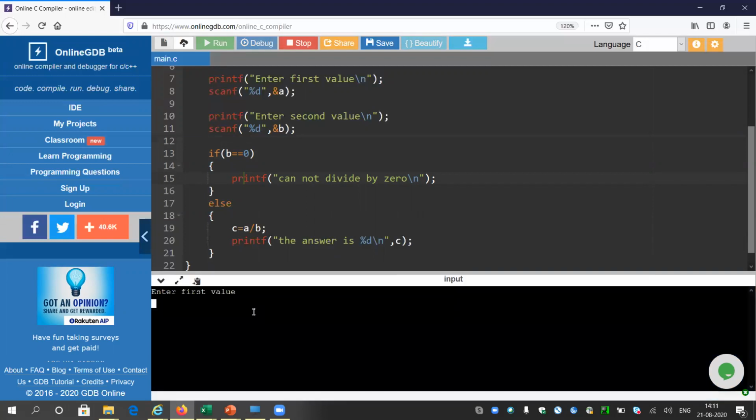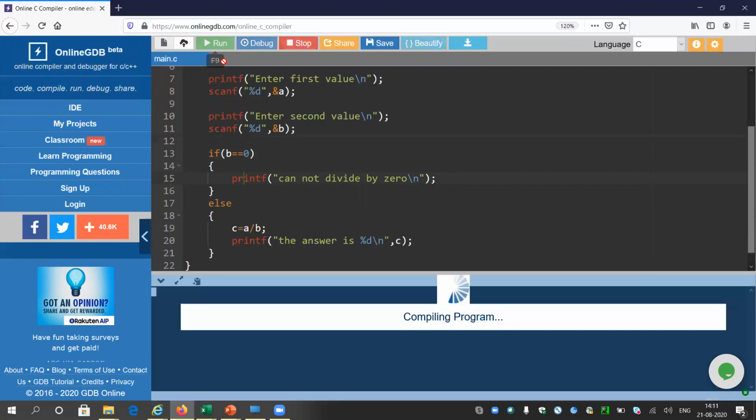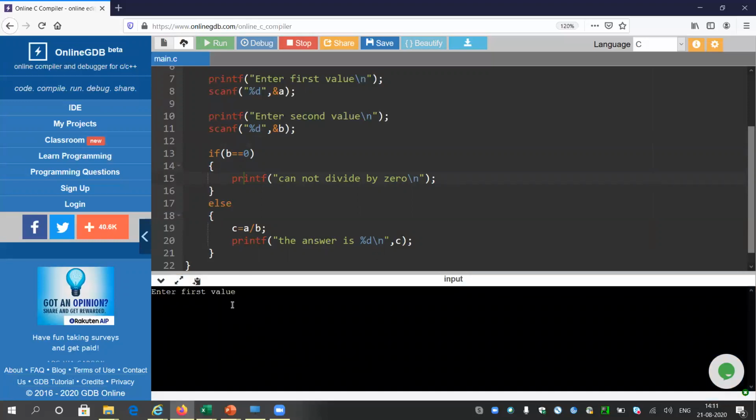Okay, enter the first value. Let me give 100 and let me give 25. If the value of B is 25, it should come into the else block and print everything correctly. Look, the answer is 4. But if I rerun the program and give the input like 0, then it will show me a message like "cannot divide by 0."